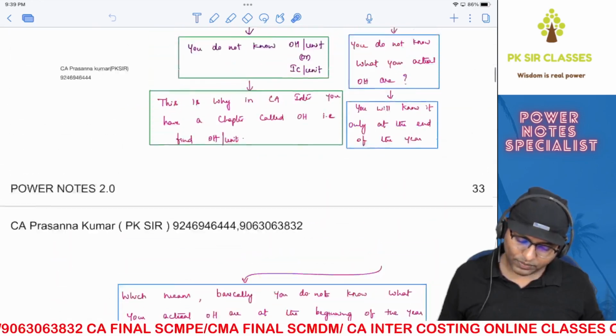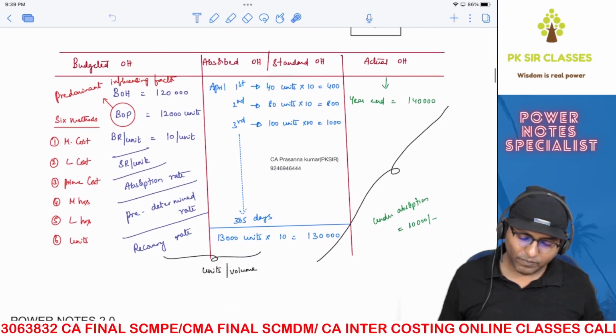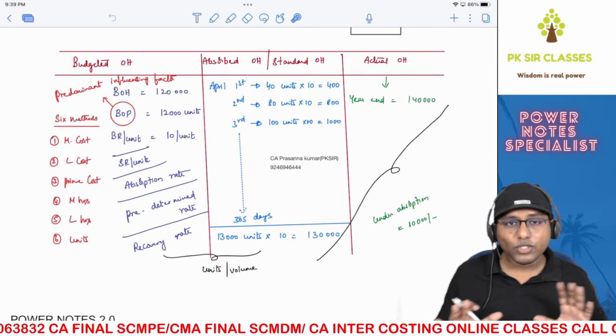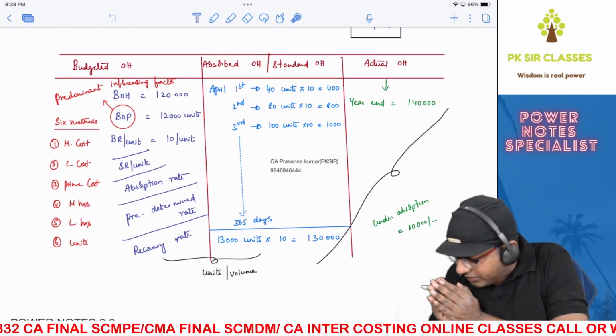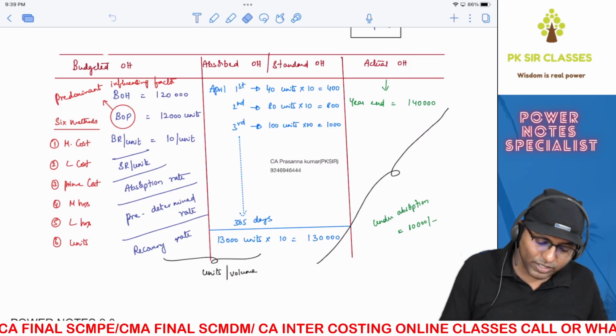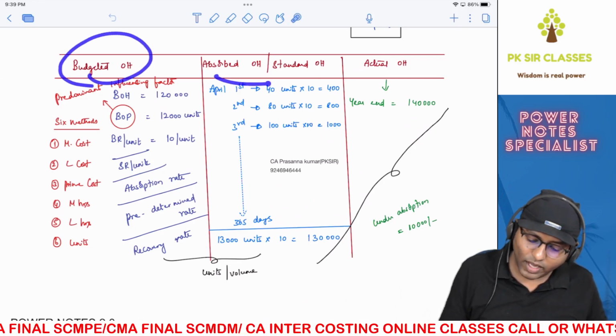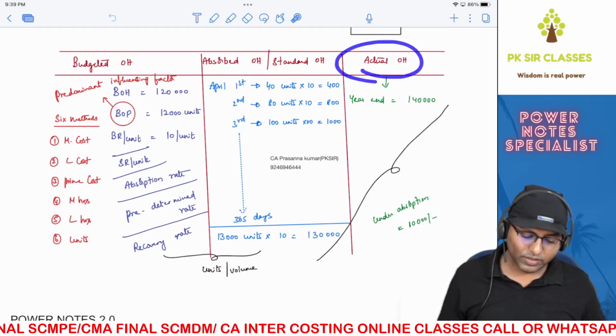Chalo. Now the next thing is, okay, this is fine. Now let us see how this whole concept of absorption works. We're going to divide overheads into three parts: budgeted overheads, absorbed overheads, which can also be called standard overheads, and actual overheads.